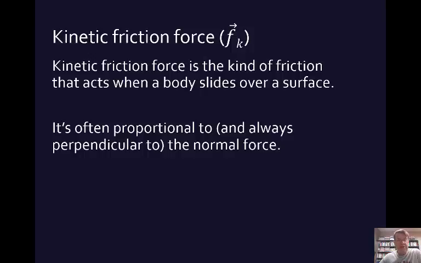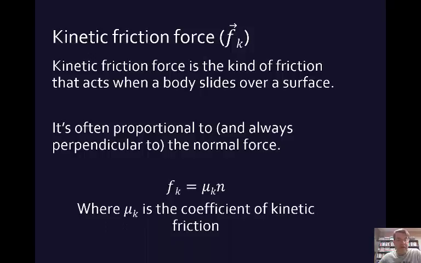And scientists centuries ago realized that mathematically we can express a proportional situation like this: if the kinetic friction force is proportional to n, the normal force, then we can equate them mathematically by interjecting a constant. And the constant in this case is mu k, which stands for the coefficient of kinetic friction.